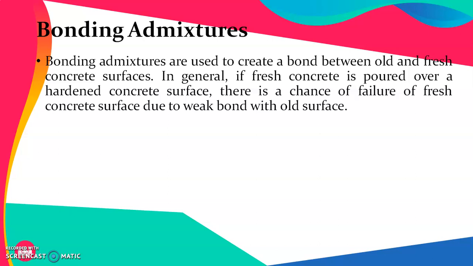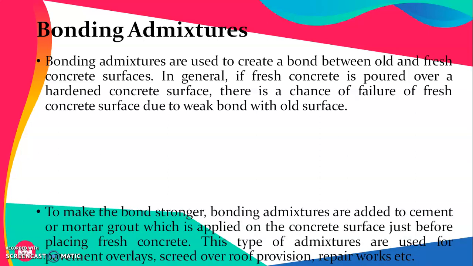This kind of situation is very common when we are trying to extend a structure which has been previously constructed, or when we try to improve upon or construct on an old structure in the form of renovation or new construction above it. The bonding admixtures are always used.